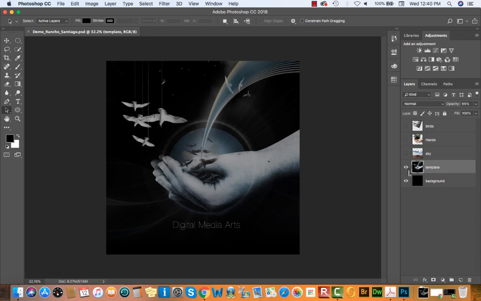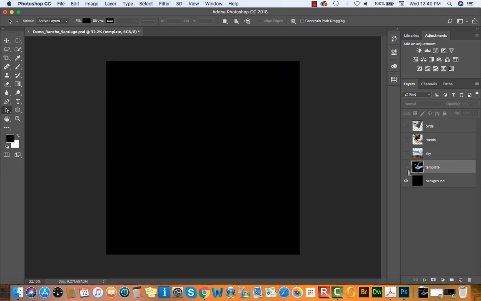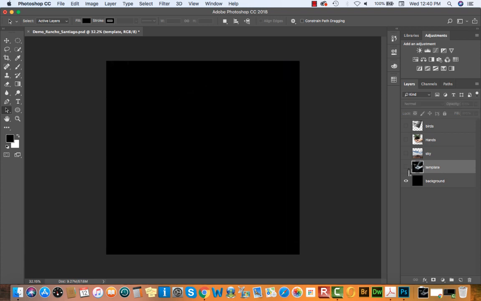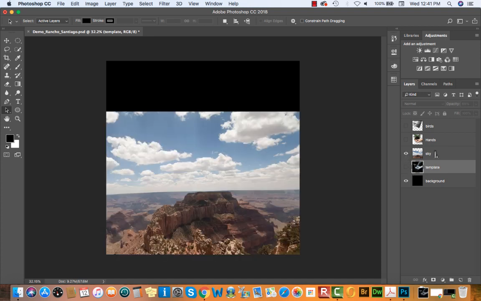But in the meantime, I'm going to hide this template layer because we're not really going to be using it to build anything. I just want you to be able to understand sort of what the layout of this composition is going to be. Okay, so I'm going to hide the template layer. I do have a black background layer already built for you. And we're going to start by revealing the sky layer.